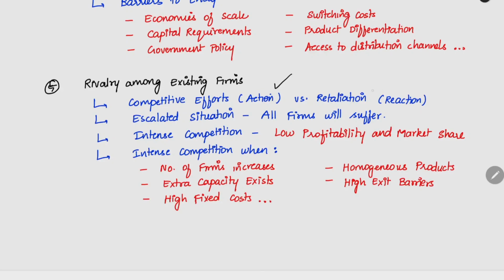So, competitive efforts versus retaliation. For example, if we are going in as a new company and we are making some effort, we will get a reaction also from all the existing firms.